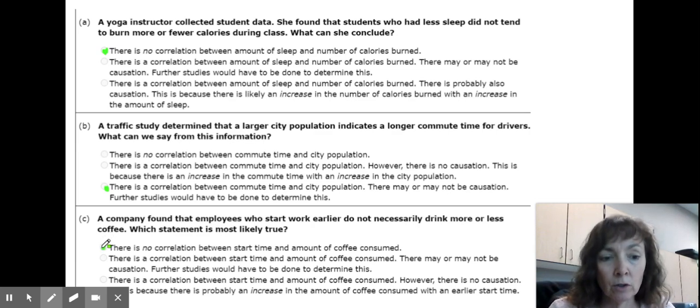So remember, correlation does not imply causation. Correlation means they happen at the same time. Causation means they cause each other. Something causes something else to happen.